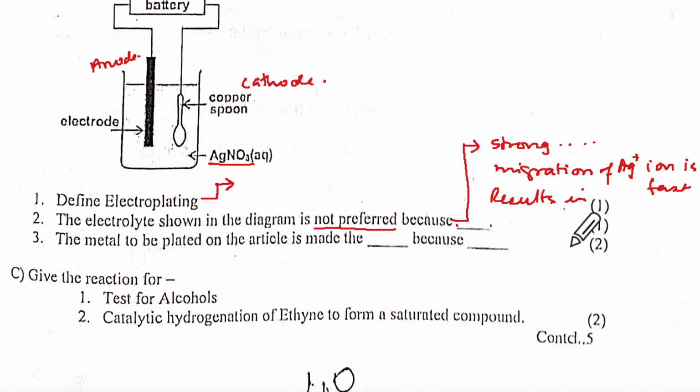Results in non-uniform, uneven, then temporary. Correct? There is one more word over there. There are 4 words over there. Go to electroplating, left hand page.